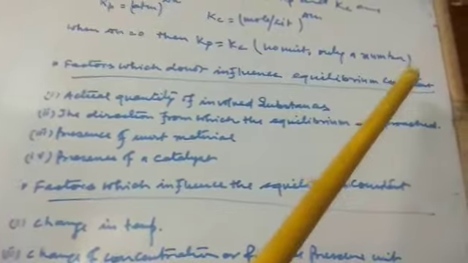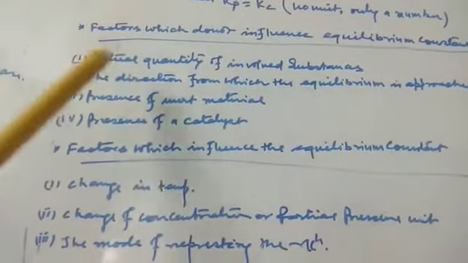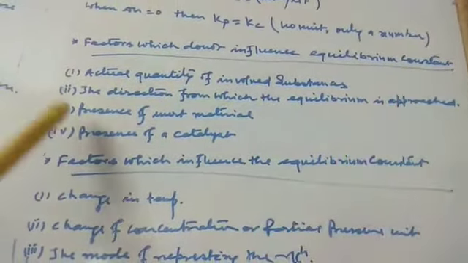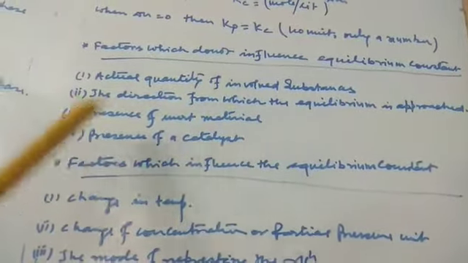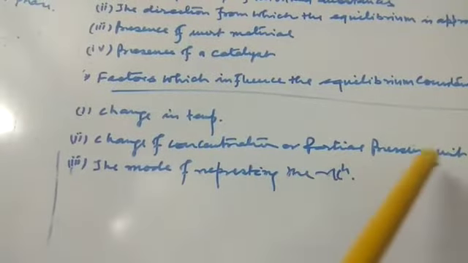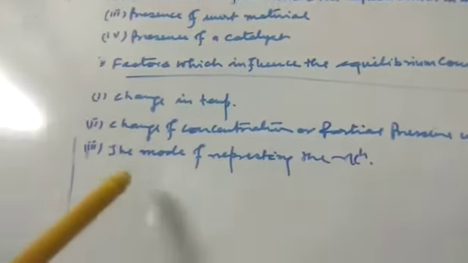Factors which do not influence the equilibrium constant are: first, actual quantity of involved substances; second, the direction from which the equilibrium is approached; third, presence of inert material; fourth, presence of a catalyst. Factors which influence the equilibrium constant: first, change in temperature; second, change of concentration or partial pressure unit; third, the mode of representing the reaction.